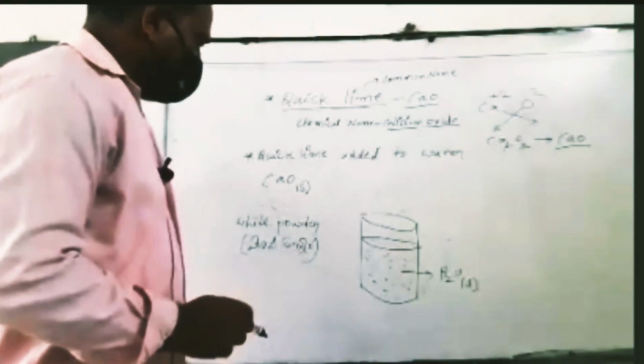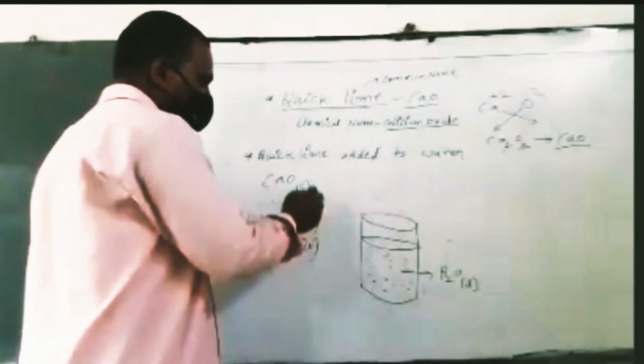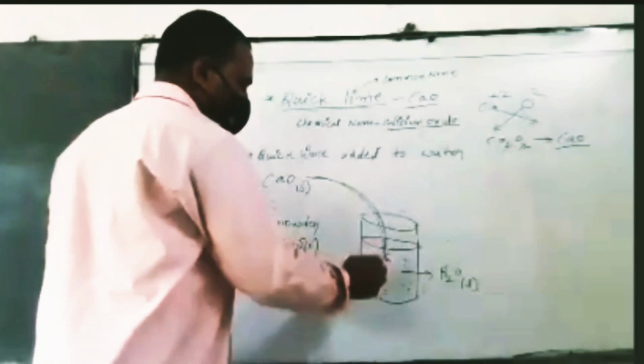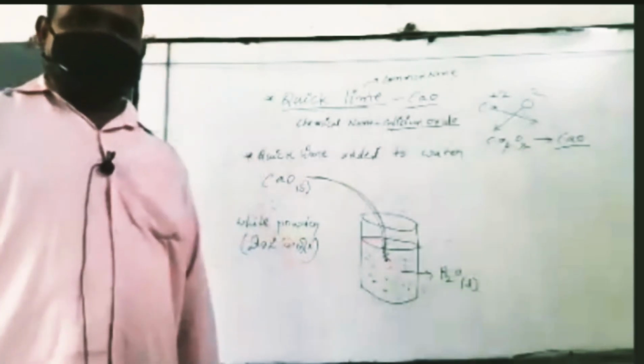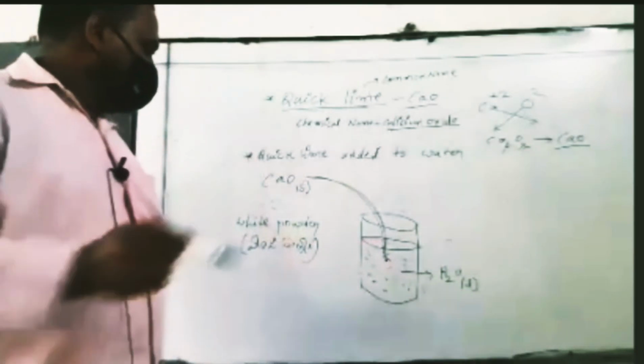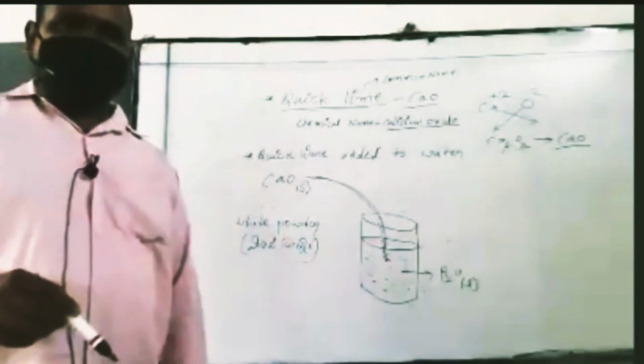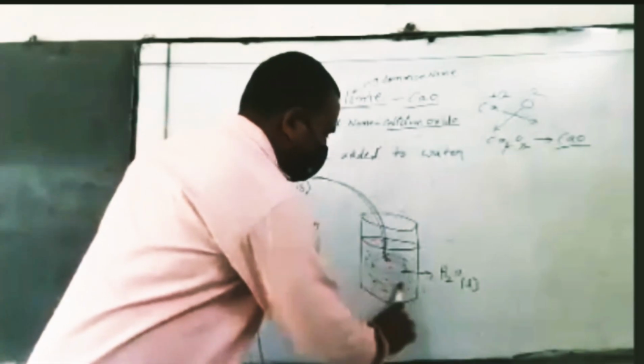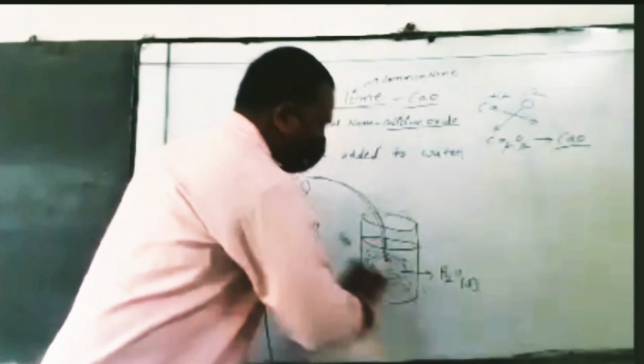So whenever you add 5 grams of quicklime to the water, the quicklime dissolves or disappears in the water.